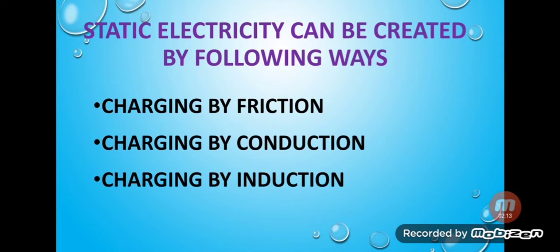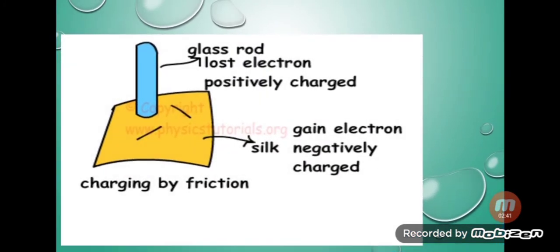So now we are going to study that static electricity can be created by various ways. The first way is charging by friction. Second is charging by conduction, and the third is charging by induction. So let's study about charging by friction.